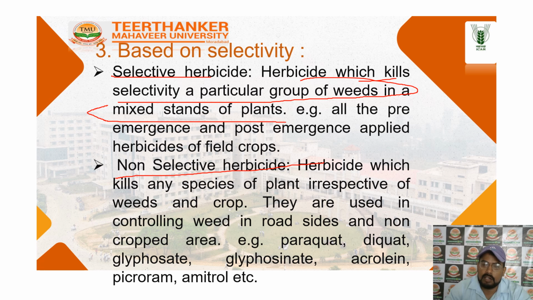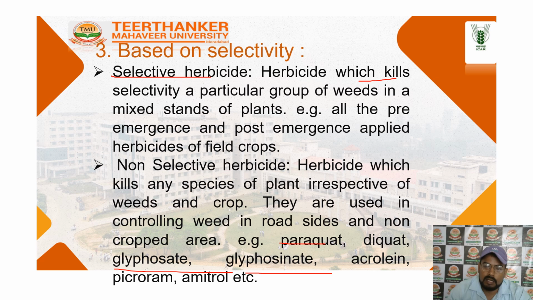Second is the non-selective. Non-selective means that when you apply it in the field, it kills all the weeds and the crop. It is not specific, so you apply it in non-crop areas, like contact herbicides in the categories like paraquat, diquat, glyphosate and oxyfluorfen. These are the characters based on the selectivity. Some are specific to plants in nature and some are non-selective and clear the plants fully.